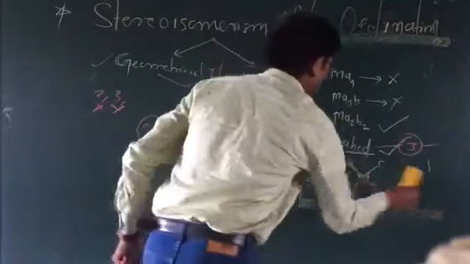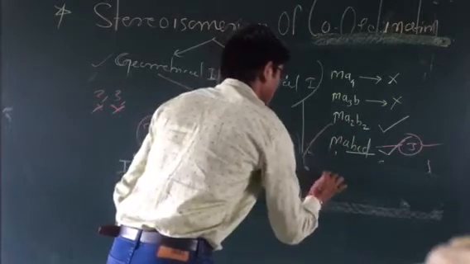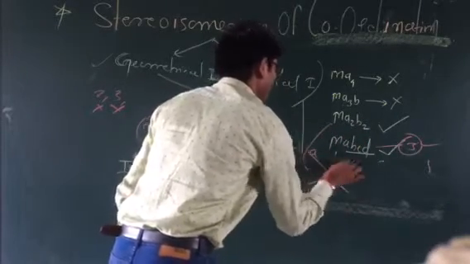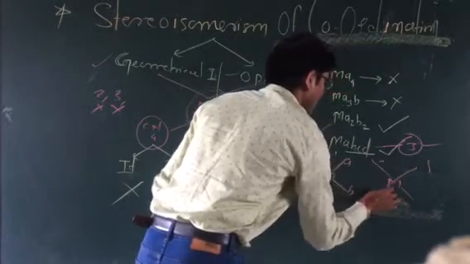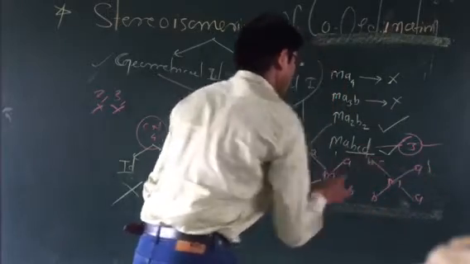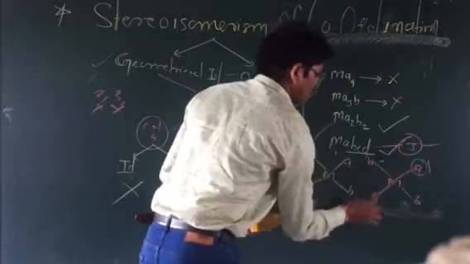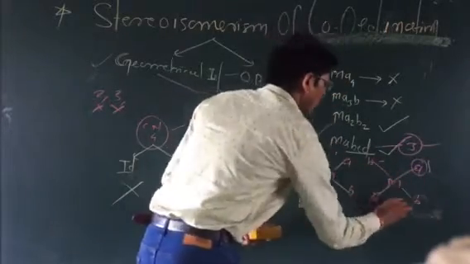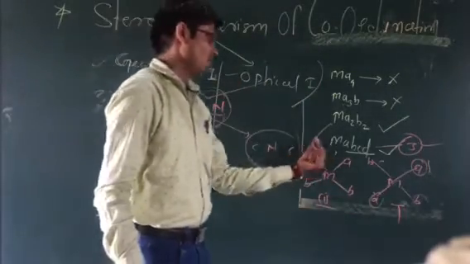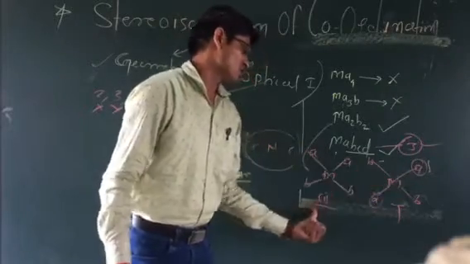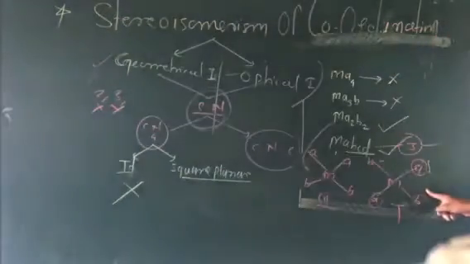Again, the next concept is Ma3b and Ma2b2. In Ma2b2 we have the central metal atom with A and A, and B and B. In another type of the complex, A and B are here and A and B are here. When A and A are opposite and B and B are opposite, that is the trans isomerism, and when AA are close together, that is the cis isomerism.